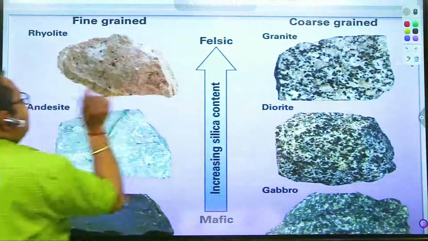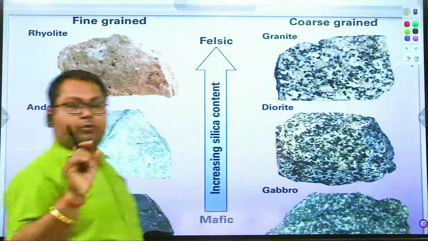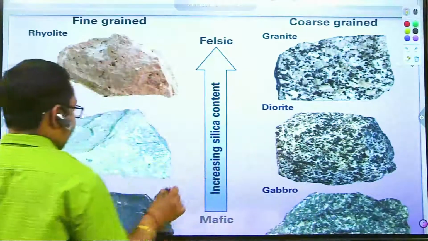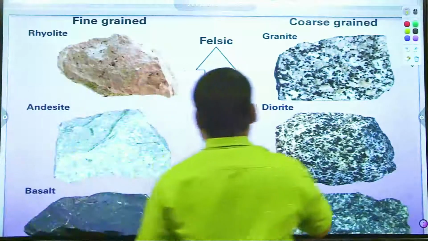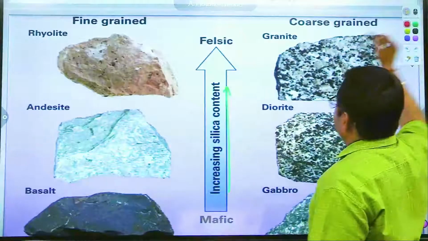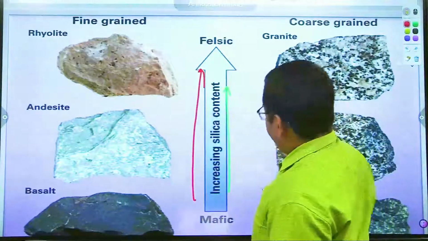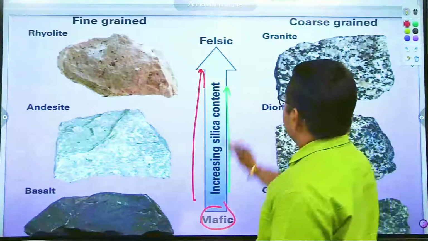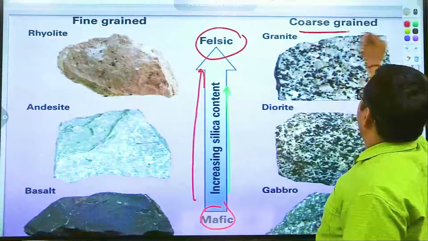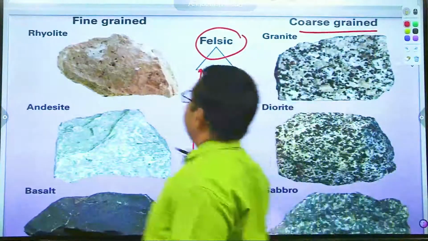On the basis of size of molecules or grains of the igneous rock, here we can say silica content increases from mafic towards felsic, as well as coarse grained.